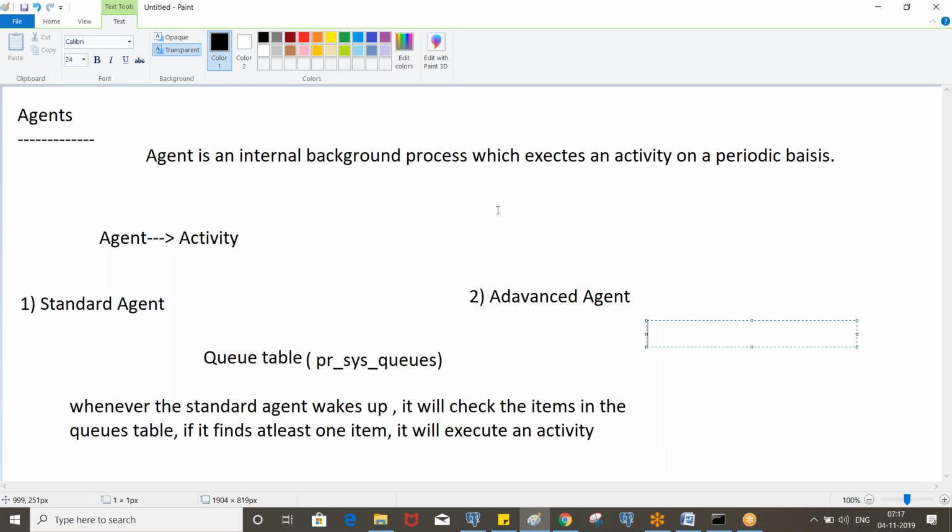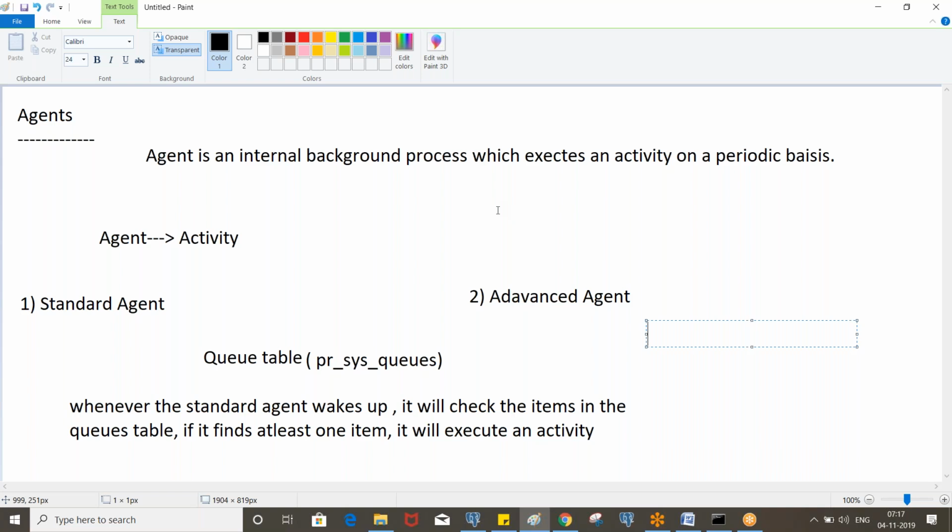So we need to send exactly 1 month prior to the end date. So we need to write the logic in the activity, and we invoke that activity in the advanced agent, and we schedule it, let's say, on a daily basis. Whenever the agent wakes up, it will fetch all the customers with that logic, with that condition, and it will send an email. So here it is not dependent on the queue, right?